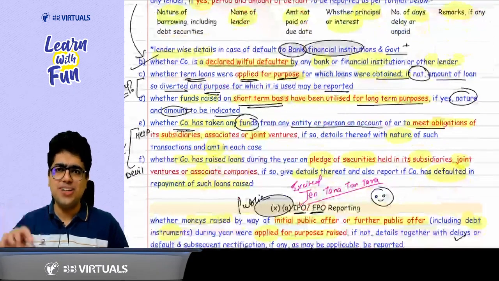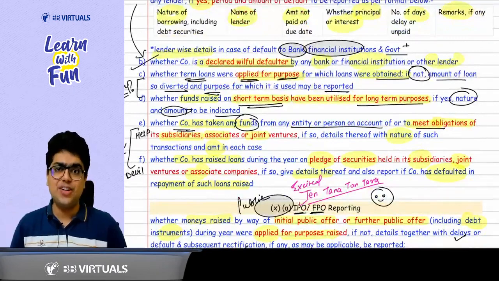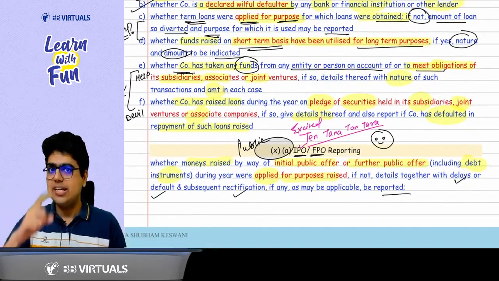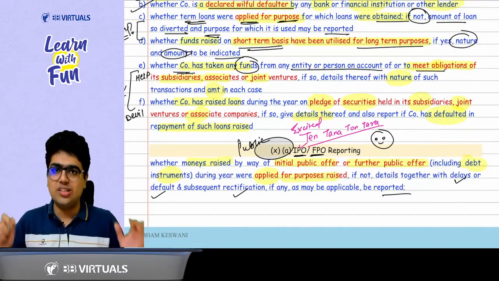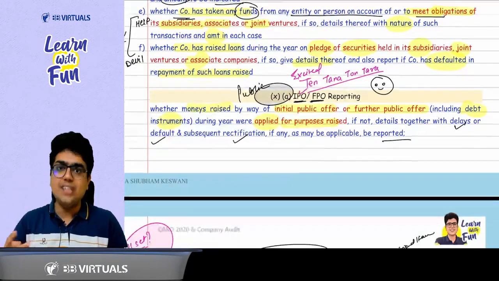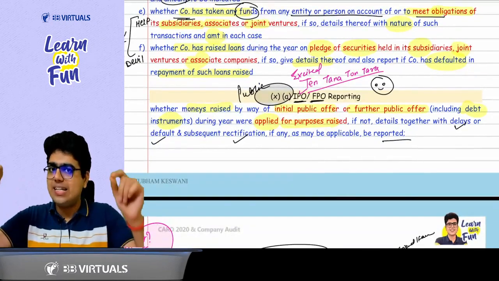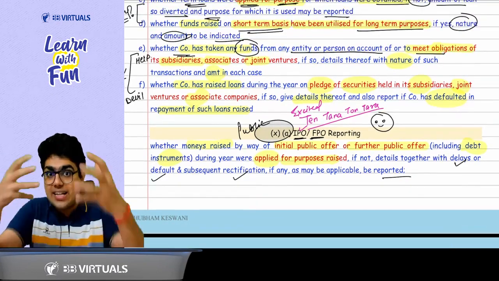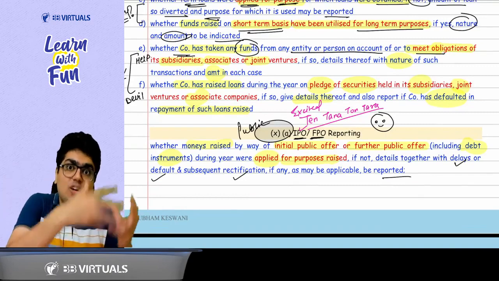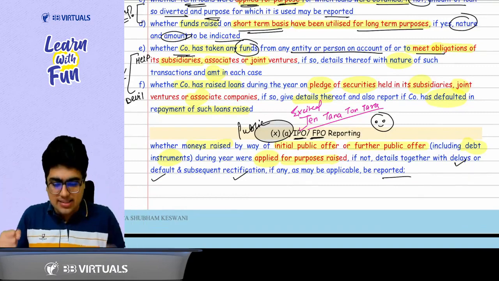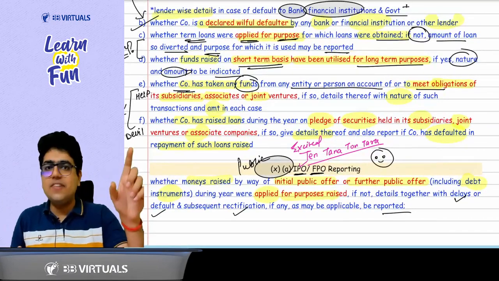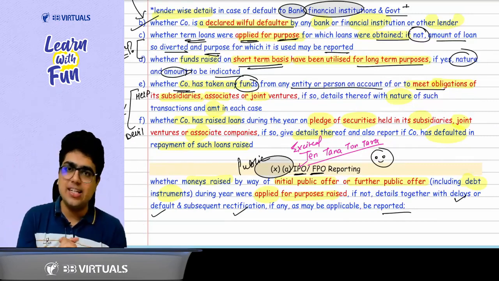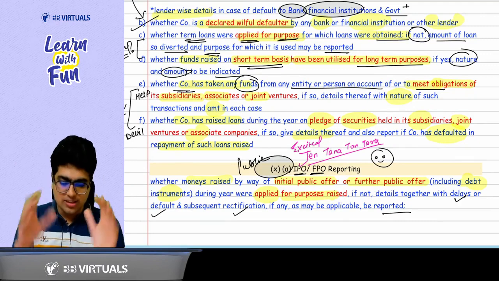Who is defaulting is called a willful defaulter. Easy. Why is the default happening? Because you are not utilizing it for the purpose you took the loan. Second thing, short term utilized for long term. Default is bound to happen. Last 2 points are about SAJV. You are helping the SAJV, you are acting as a devil. What was the point of helping a SAJV? You have taken the loan for the meeting of obligations of SAJV. Okay, sir. And the next point was, you have taken the loan by pledging your securities in the SAJV, and in case you have made a default, you need to disclose the same also.